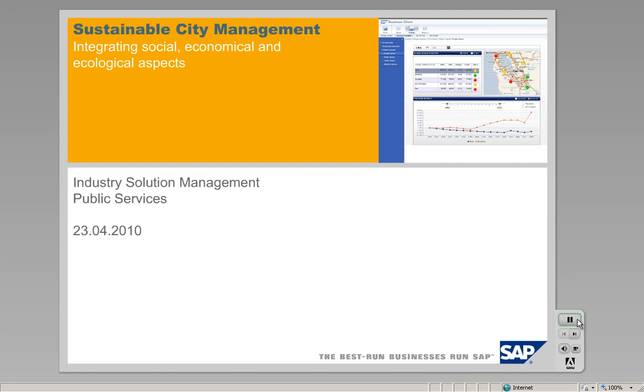In this short presentation, you will see how a mayor can leverage SAP and SAP Business Objects offerings to manage a city in a holistic and sustainable way. As the world's population of 9 billion is expected by 2050, and the natural resource consumption is expected to rise to 170% of the Earth's biocapacity by 2040, cities and regions of all sizes are facing long-term challenges that affect future developments in social, economical, as well as environmental matters.